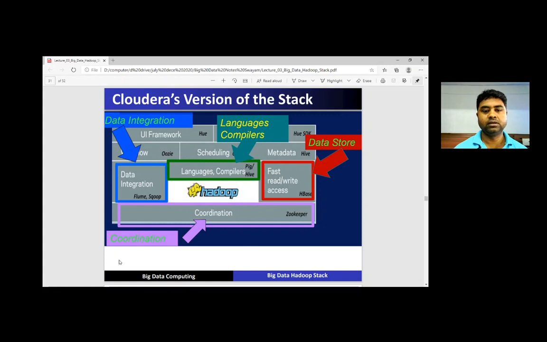Cloudera version. So again for coordination they use Zookeeper. For data integration, they use Sqoop and Flume. And for data storage they use HBase, and for the compilation, again Hive and Pig.